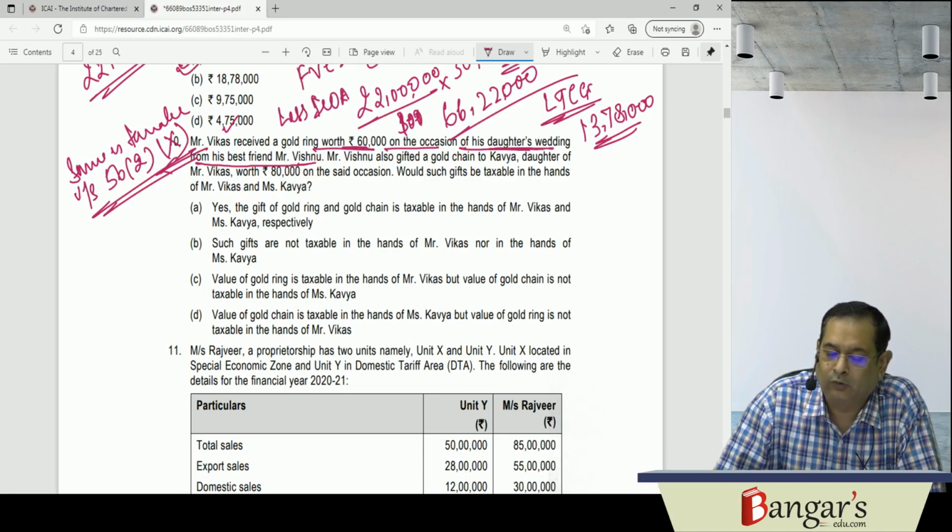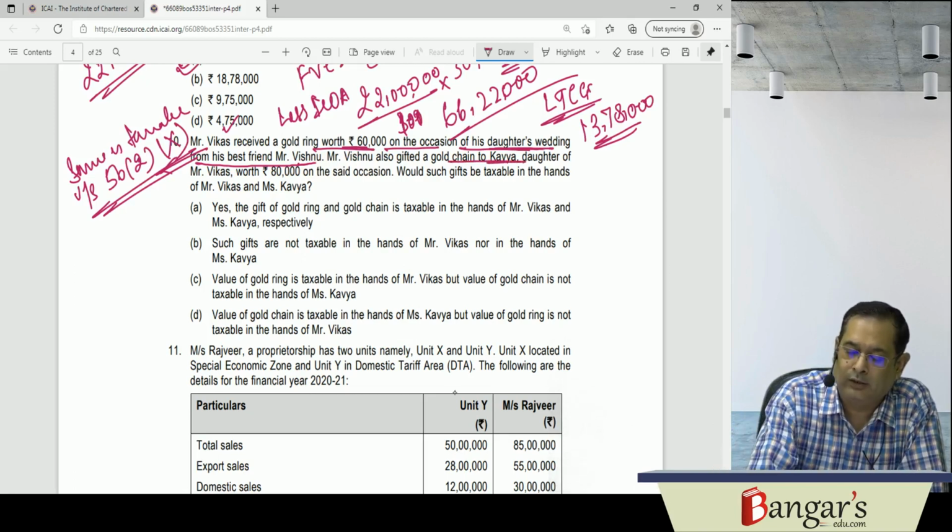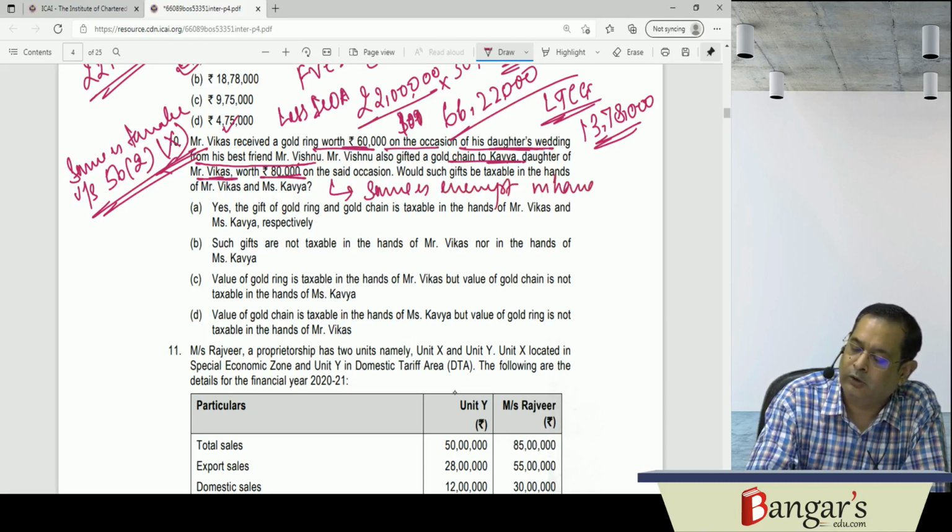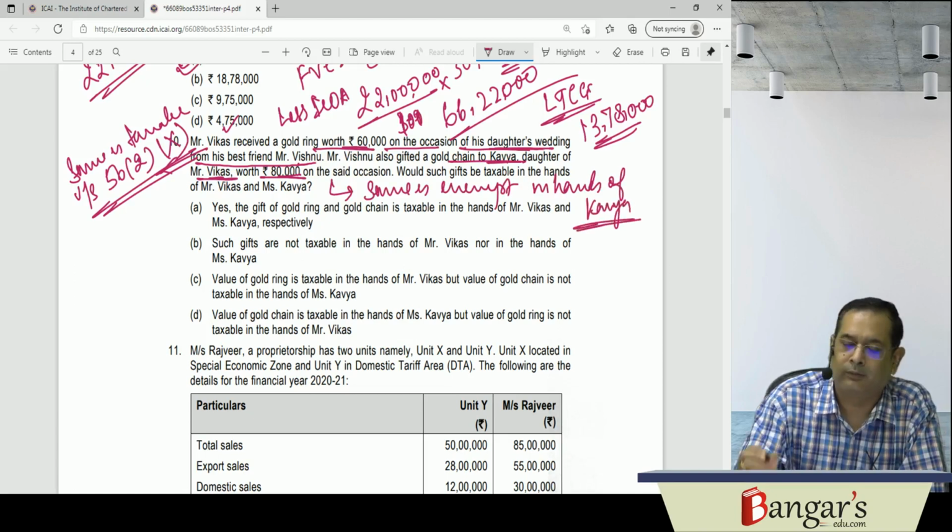Then Mr. Vishnu also gifted a gold chain to Kavya, daughter of Vikas, worth 80,000 rupees. On the occasion of marriage, the same has been received. The same is exempt in the hands of daughter Kavya. Why? Because it has been received on the occasion of her marriage.